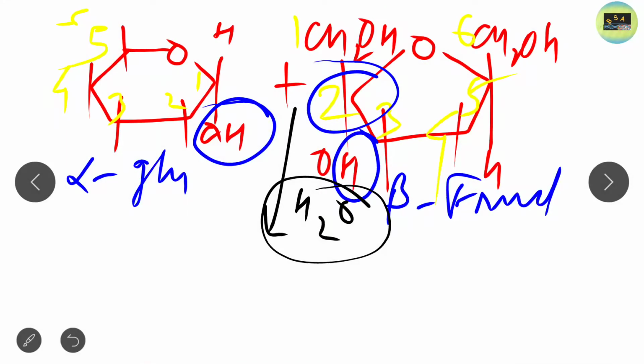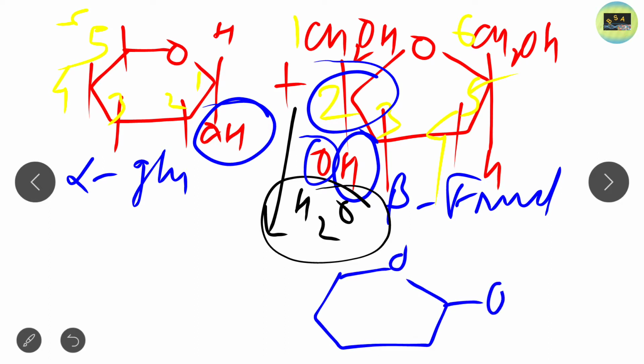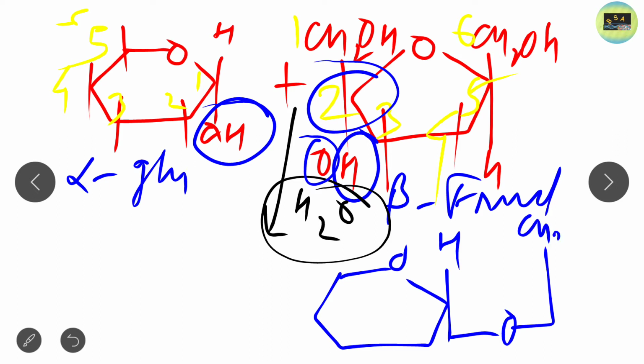Just O will remain, H is already removed, and here CH2OH, and the structure continues. So this will be the structure of sucrose.